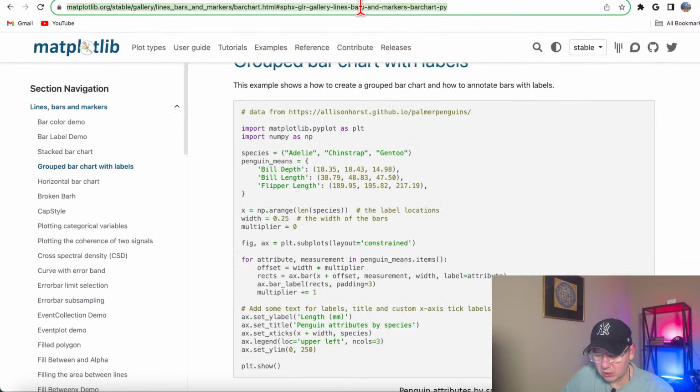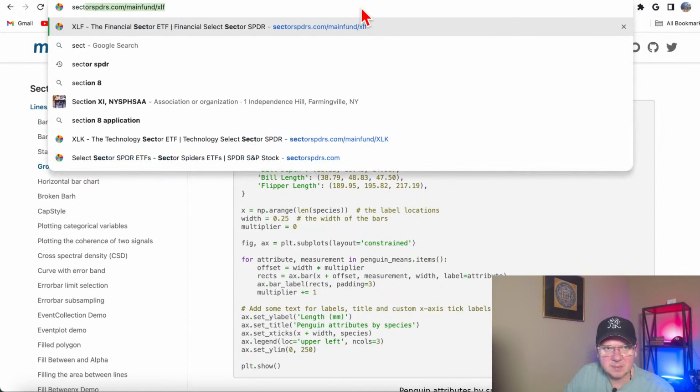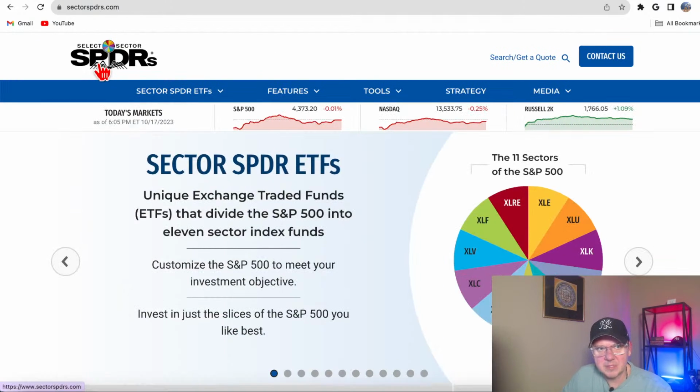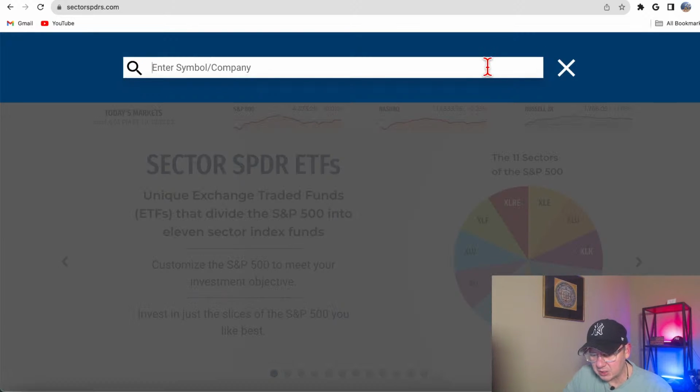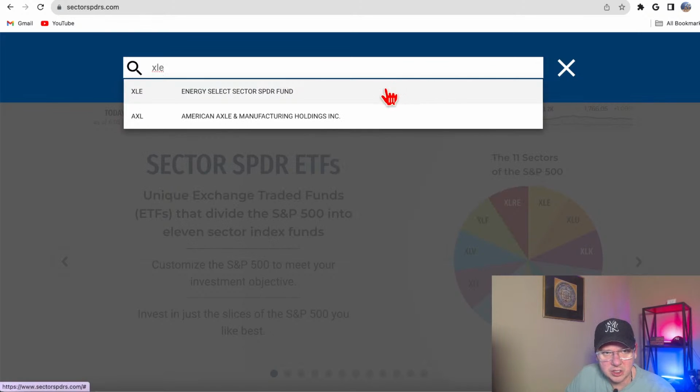So what I decided here, I actually provided that link from the file, but you can find your file yourself. There is a very cool website, Sector SPDR. What they did is they took the S&P 500 and split it by sectors. So they provide ETFs, and if you want to get information about XLE, I believe that would be energy.